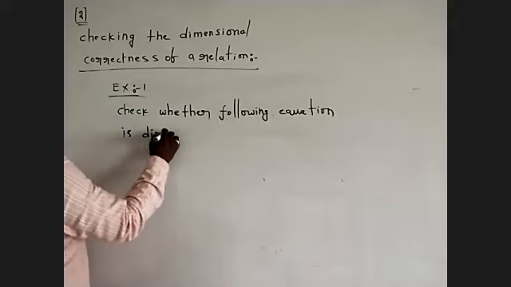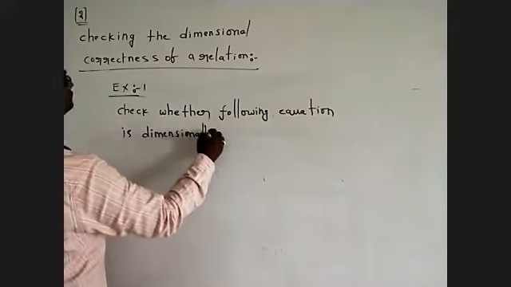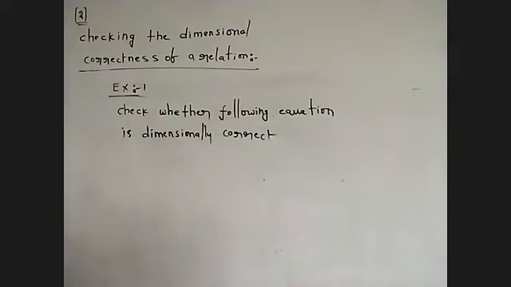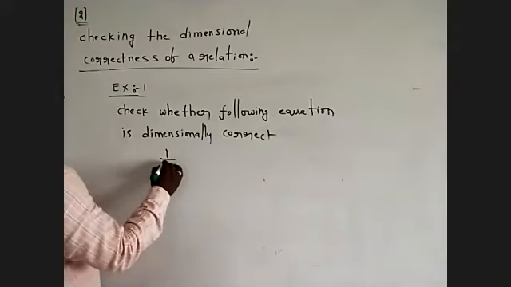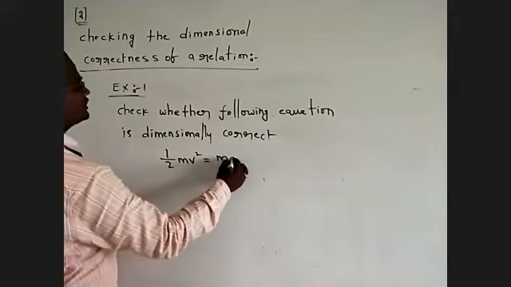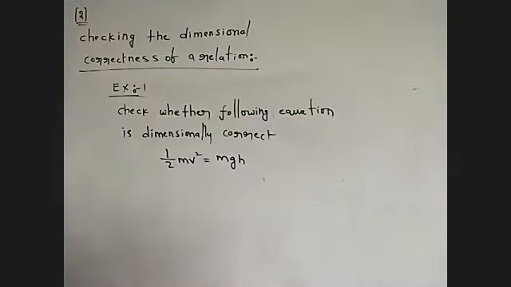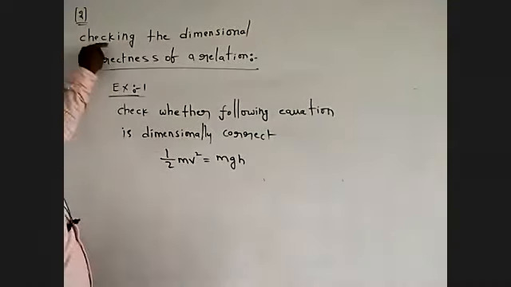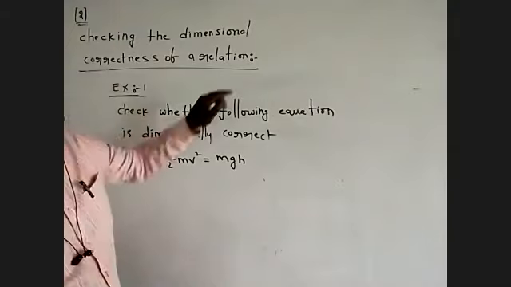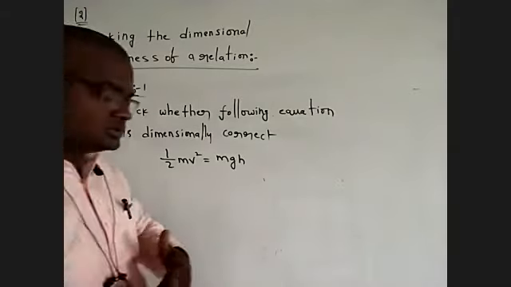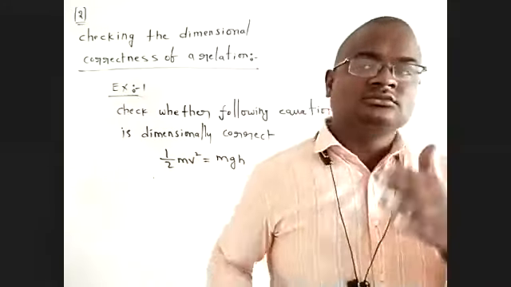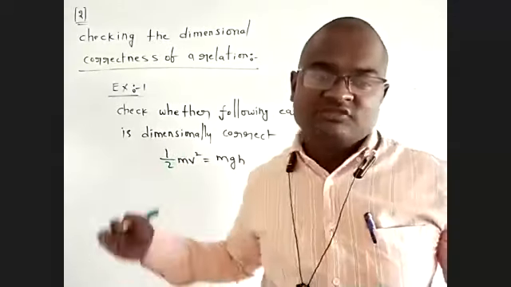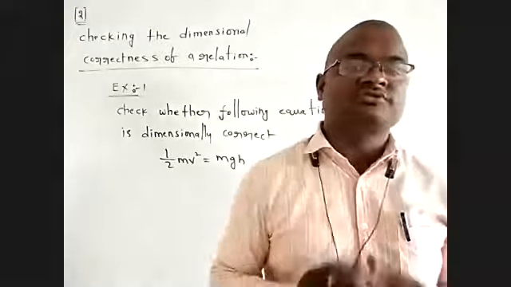The equation is half m v squared equal to m g h. We have to check the dimensional correctness of the relation. Is this equation dimensionally correct or not? We have to check it.